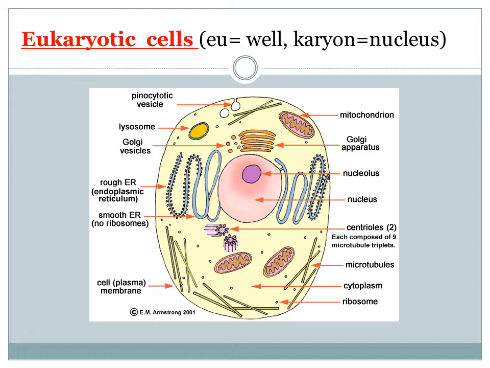There are other well developed membrane bound cell organelles present in the cytoplasm of this type of cell. Eukaryotic cells are bigger in size as compared to prokaryotic cells. All the plants, animals, fungi, and even some unicellular organisms like amoeba and paramecium have eukaryotic cells.